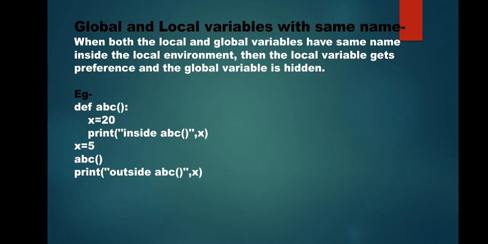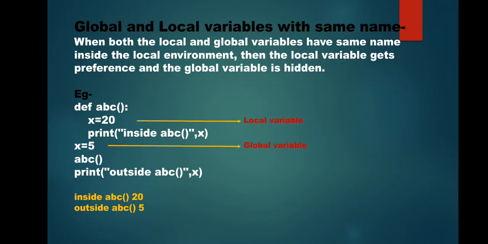Now when you display x outside, it will display the global variable. See, this is your local variable and this is your global variable. When you display the output of this code, you can see inside the function the local variable is displayed and outside the global variable is displayed.